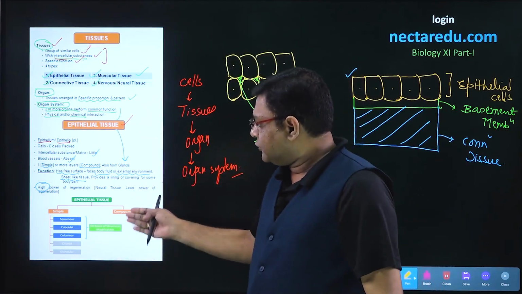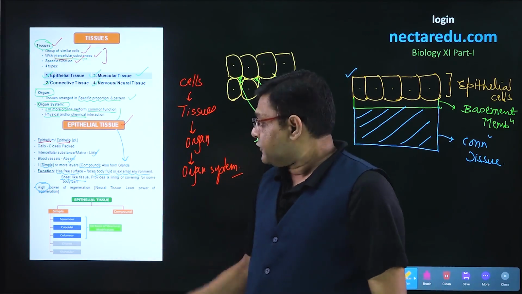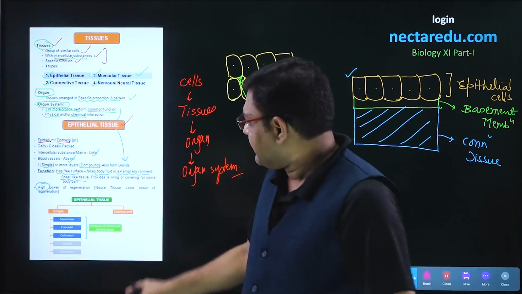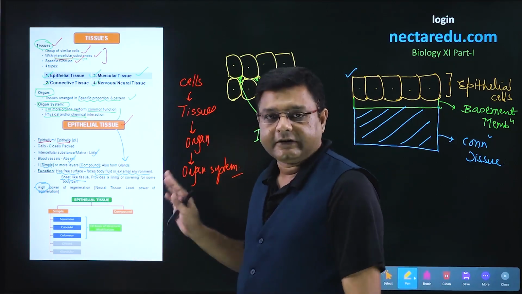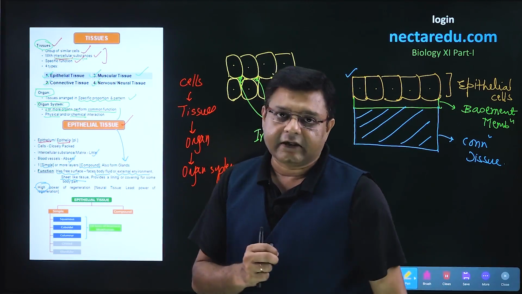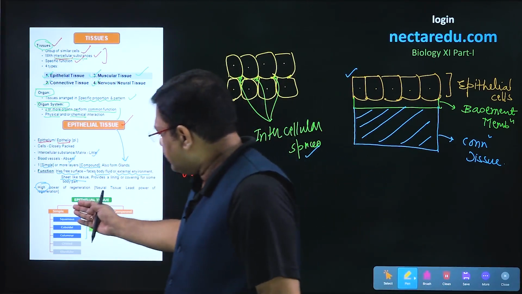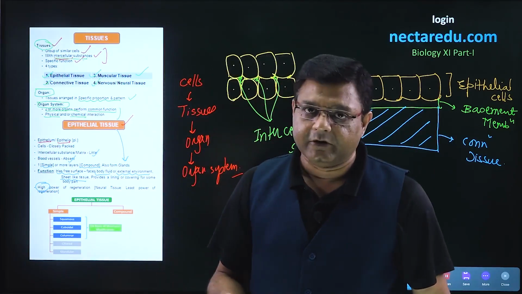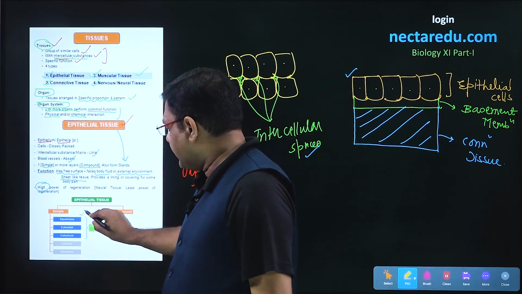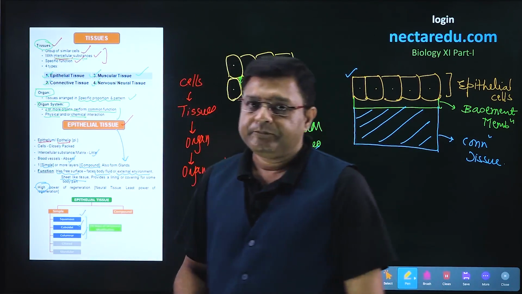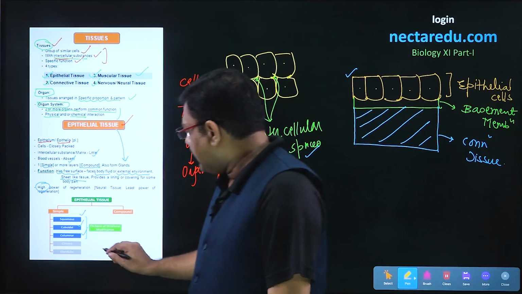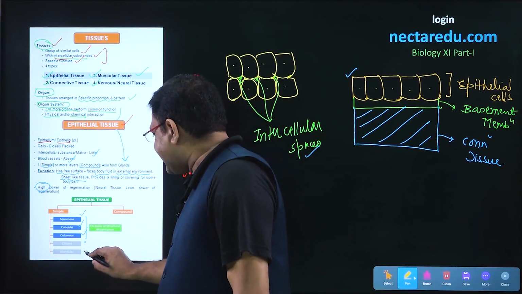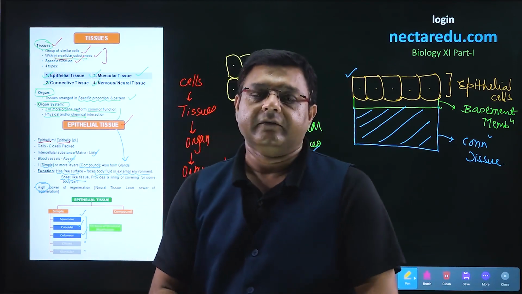If we look into the classification of epithelial tissue, as we talked about, if a single layer is present, then we call it simple. If more than one layer is present, then we call it compound. So this is the initial classification. Later on, simple can be classified into three types on the basis of structural modification. The three types are squamous, cuboidal, and columnar. After these three types, there can be two more types. The first type can be ciliated, and the second type can be glandular.